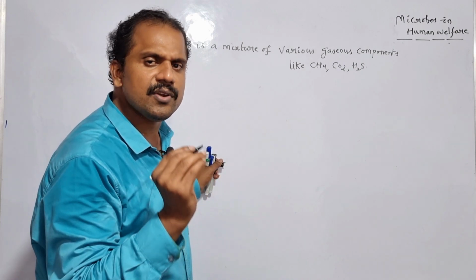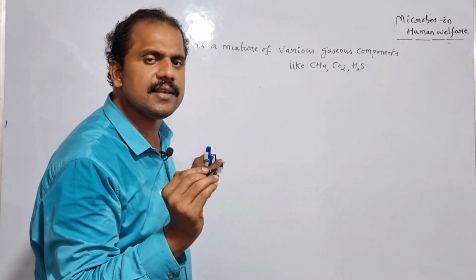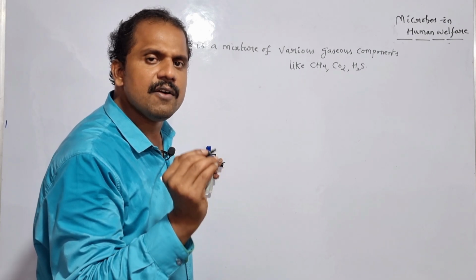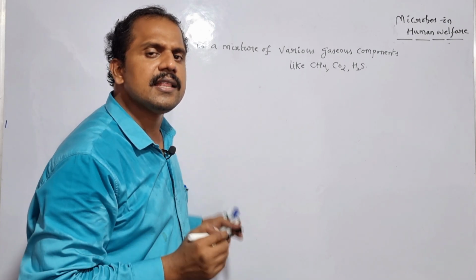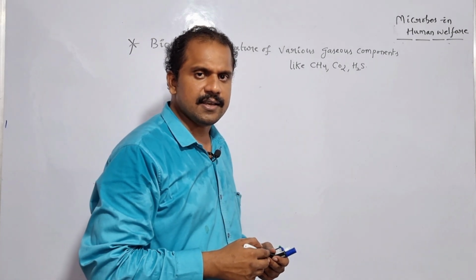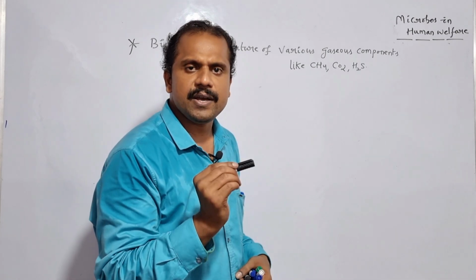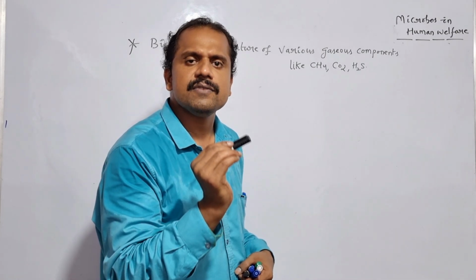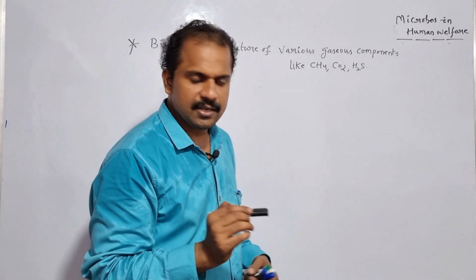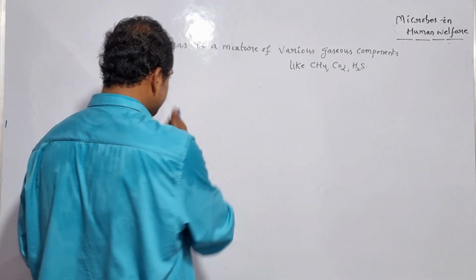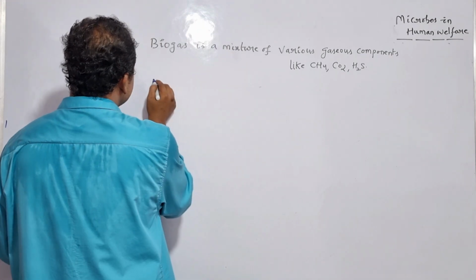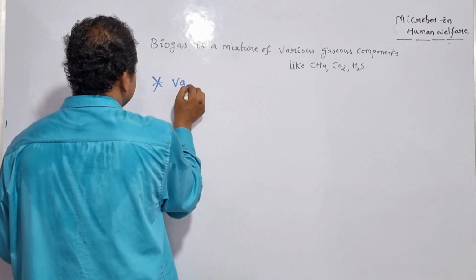So what are the various organic materials which are most commonly used for the production of biogas? The various organic materials like food scraps and as well as bio waste are most commonly used for the production of biogas. So let me write it here.